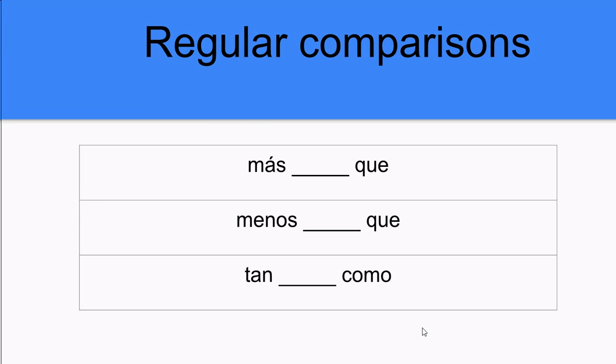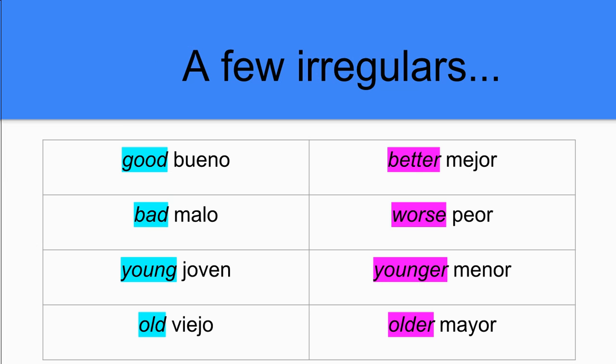So, regular comparisons will be más que, menos que, tan como. More than, less than, as blank as. Now, if you did a word-for-word translation in Google, más would be more, and que typically means that. Or if we have an accent mark, it can mean what. Here's a new meaning for the word que, which is than, T-H-A-N, the comparison. Menos que, less than, and tan como, as blank as.